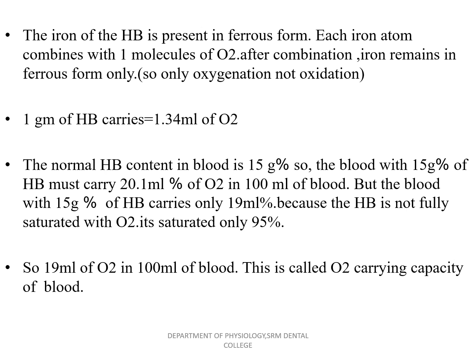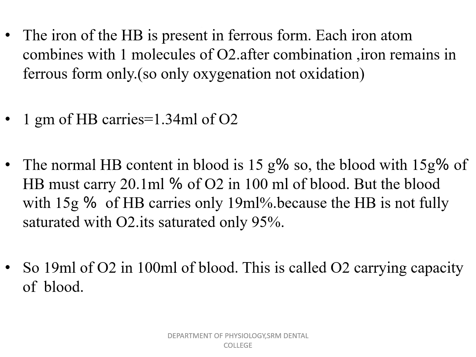The normal hemoglobin content in blood is 15 gram percent. So blood with 15 gram percent of hemoglobin must carry 20.1 ml of oxygen in 100 ml of blood. But the blood with 15 gram percent of hemoglobin carries only 19 ml percent, because the hemoglobin is not fully saturated with oxygen. It is saturated only 95%. So 19 ml of oxygen in 100 ml of blood is called the oxygen carrying capacity of your blood.